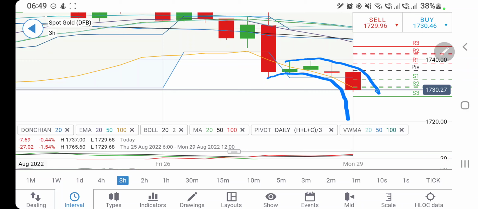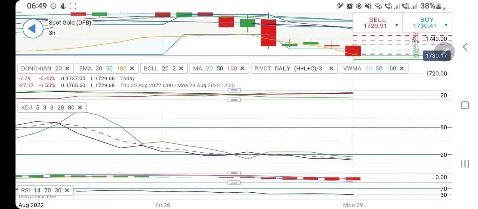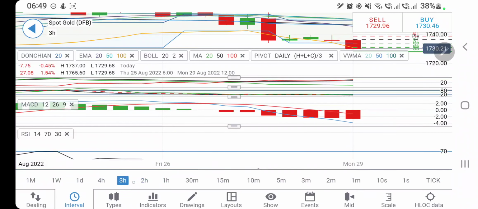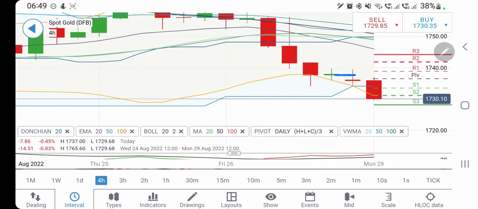Now on the 3-hour chart, likewise, it is again looking downwards, and it is looking forward to further red candles. Directional movement bearish. Stochastic oversold. MACD white divergent, extremely bearish. RSI entering into the oversold zone. And on the 4-hour chart, likewise, it has created steps. It is giving you lower highs and will give you lower lows too.